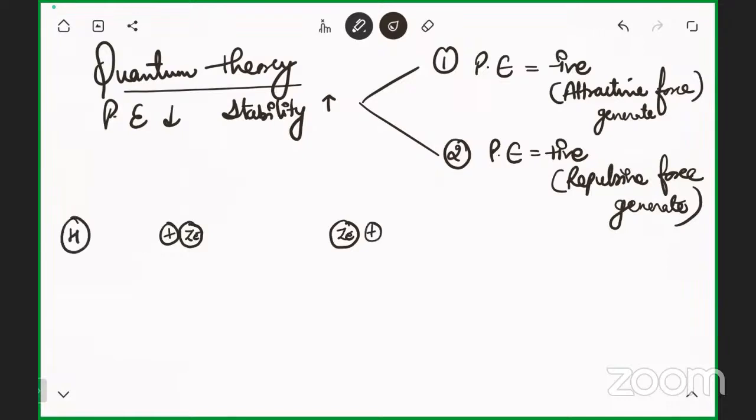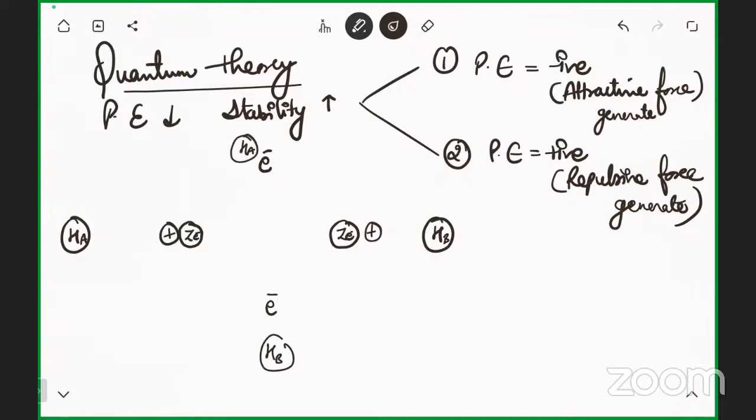This is one hydrogen atom, this is another hydrogen atom. Now this one is the electron of this hydrogen, Ha, and this is Hb. This is the Hb electron, this is the Ha electron.